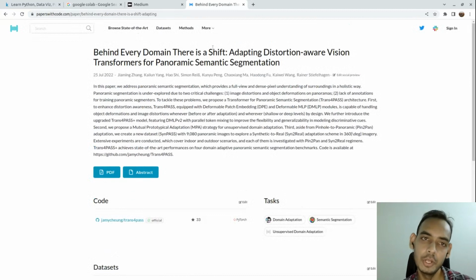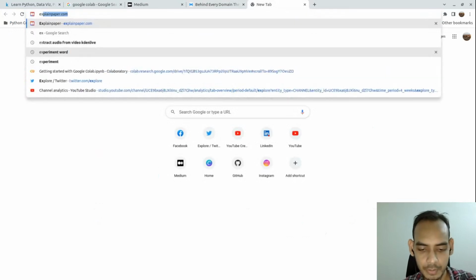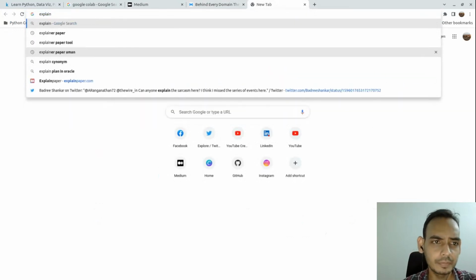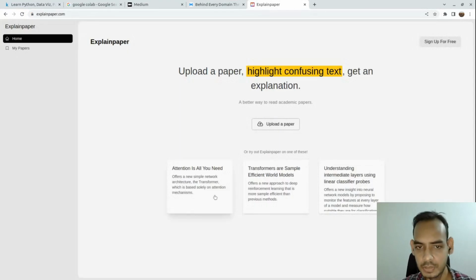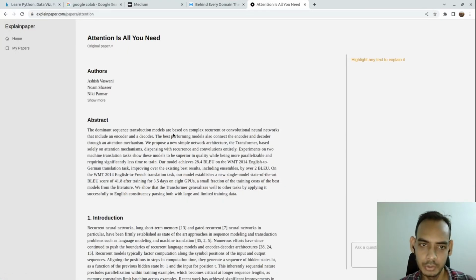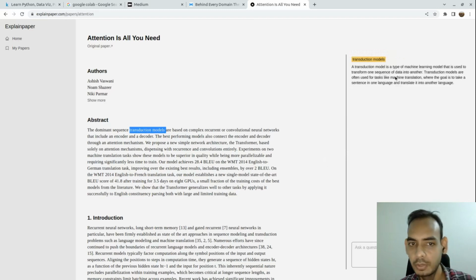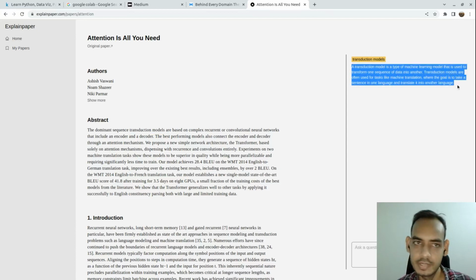And if you're much more into reading research papers, then you can also go for explainpaper.com. What it will do is you can go and select any of the papers. This is a transformer paper, and if you don't understand any of the concepts here, you just have to select it, and it will tell you what that particular concept is. For example, what are transduction models? This is the definition of that particular keyword inside that paper. So this website can also help you become a better data science engineer.